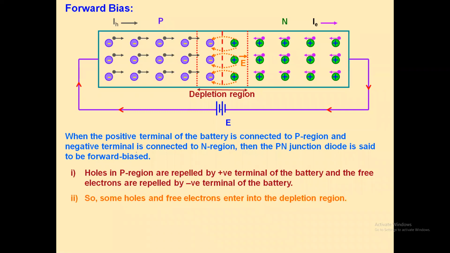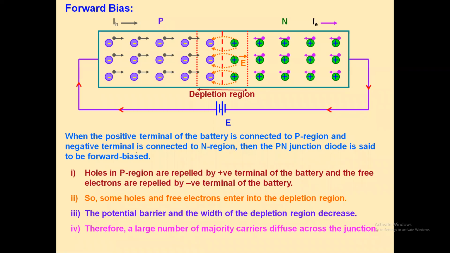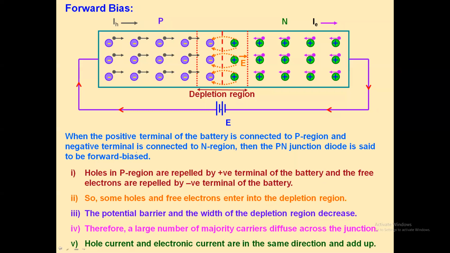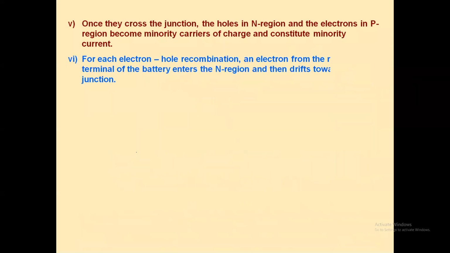So some holes and free electrons enter into the depletion region. The potential barrier and the width of the depletion region decreases. Therefore, a large number of majority carriers diffuse across the junction. Hole current and electron current are in the same direction and they sum up. Once they cross the junction, the holes in the N region and the electrons in the P region become the minority carriers of charge and constitute the minority current.